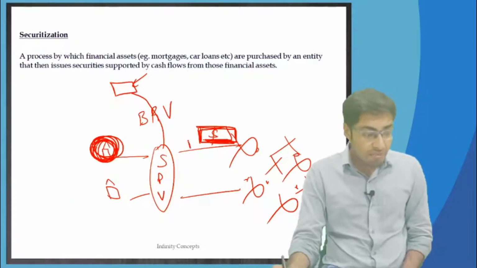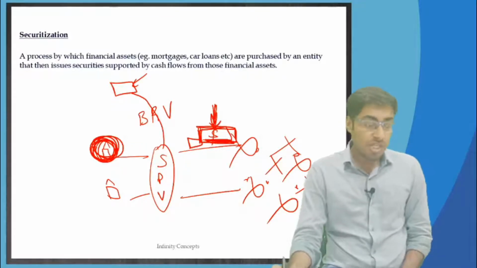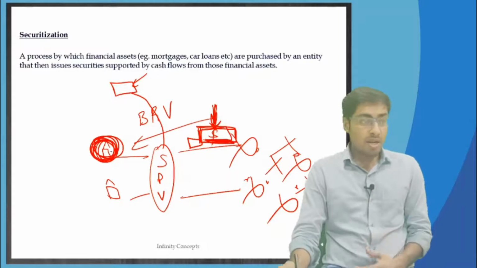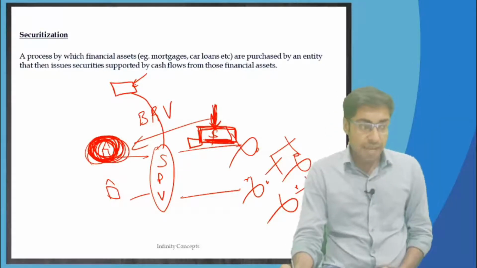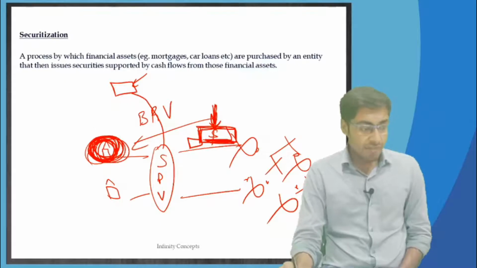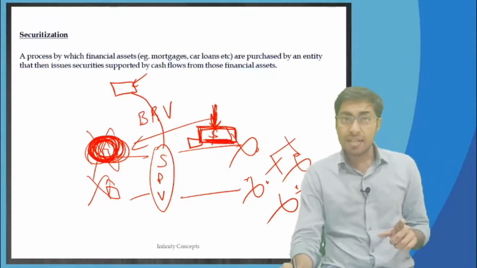Why did they invest only in this particular security whose cash flows are so much dependent on just this particular asset? If they had given money to the bank, HDFC Bank Limited, and if these people don't pay, but if they had given it to the bank directly, then what?